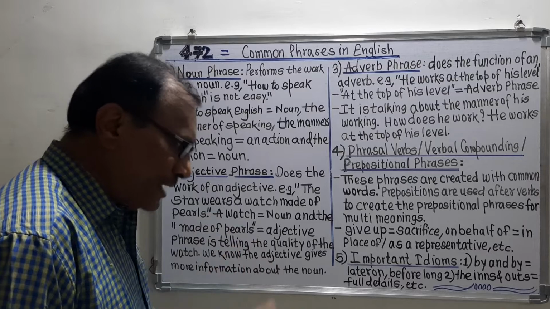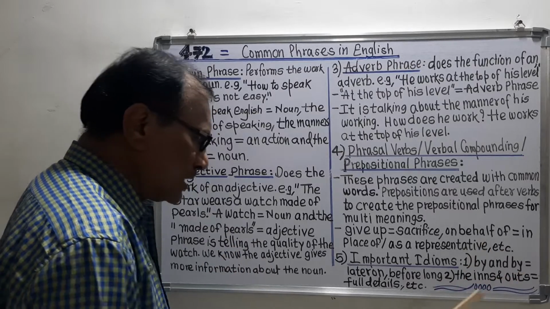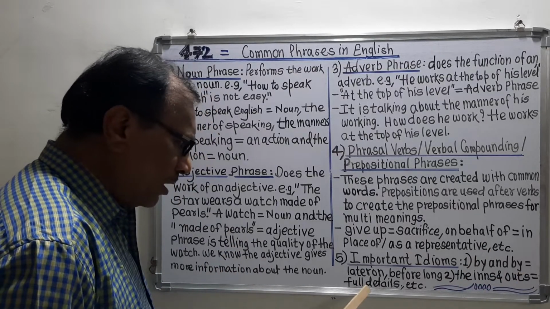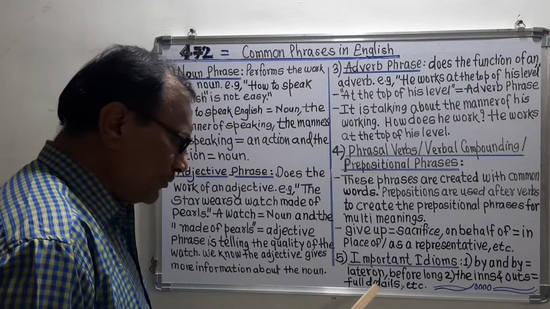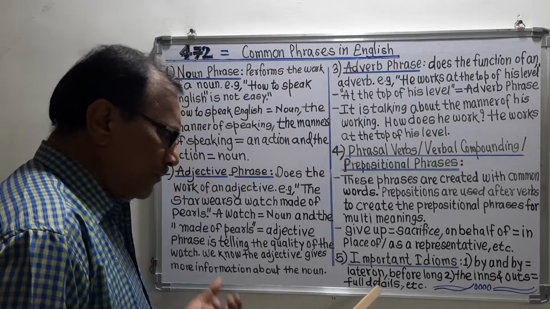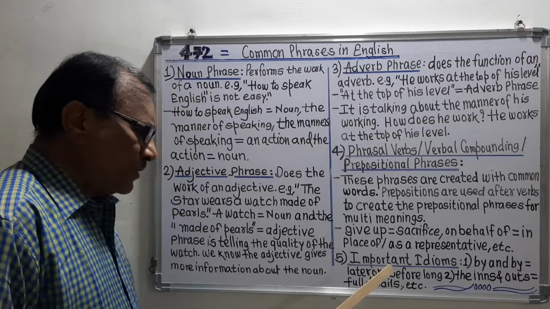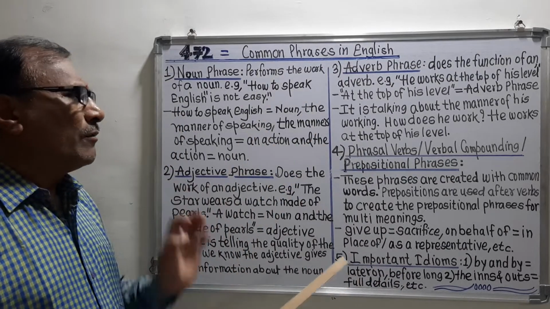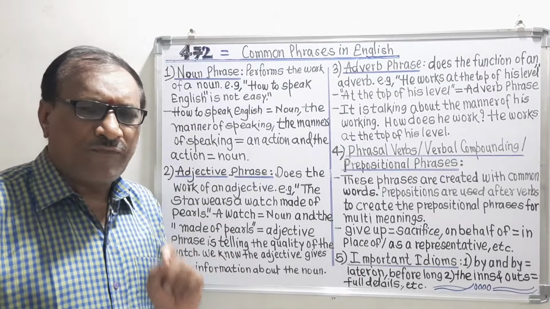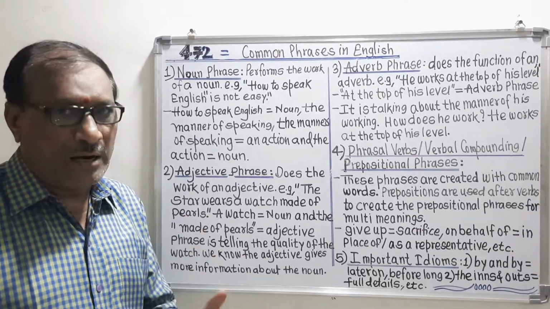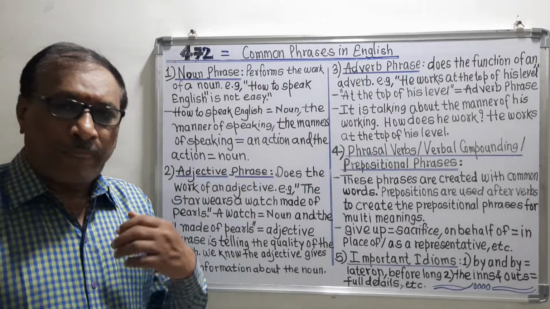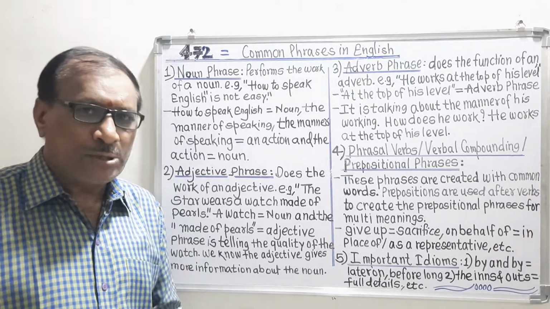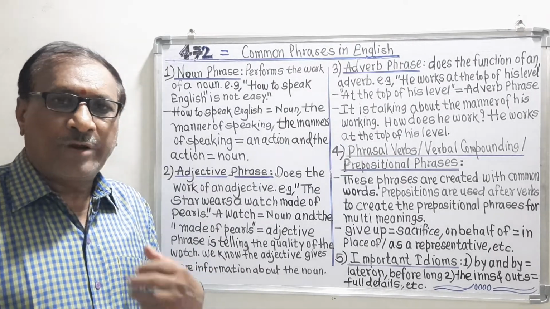That is the phrase, the ins and outs, and its meaning is full details, means it is full of details. So remember, we have seen all these topics which are very important for your writing and speaking English. You can develop your English with my videos.